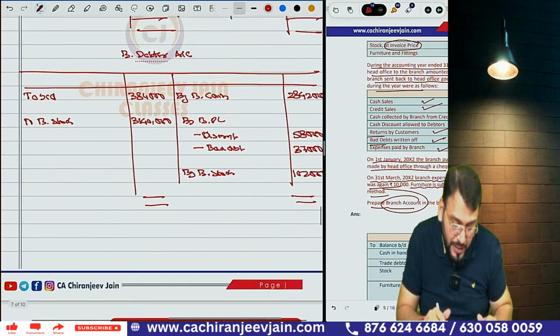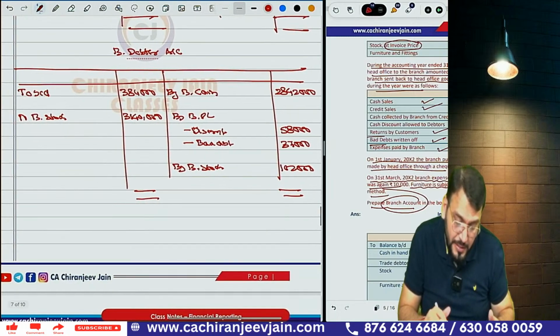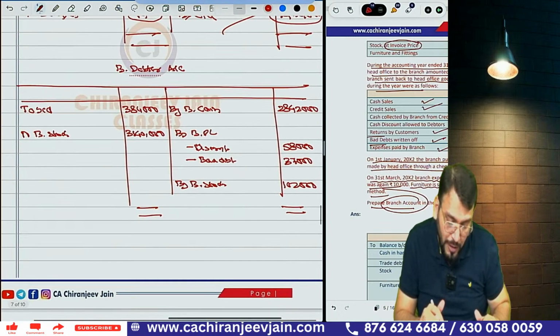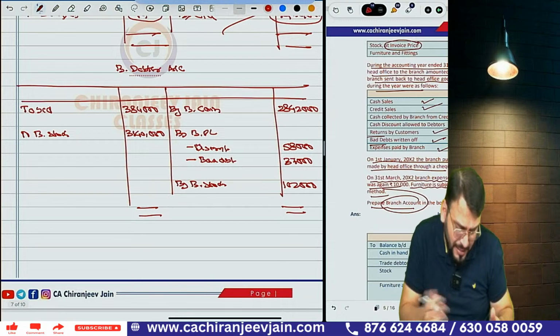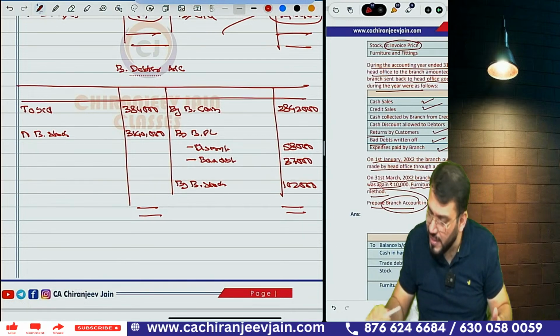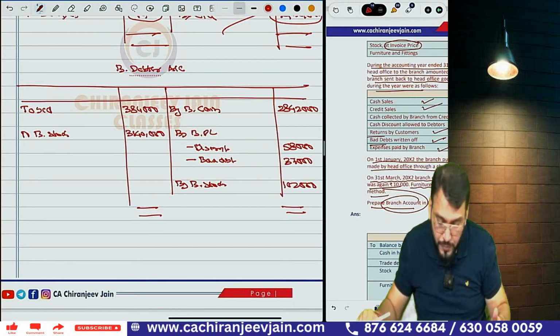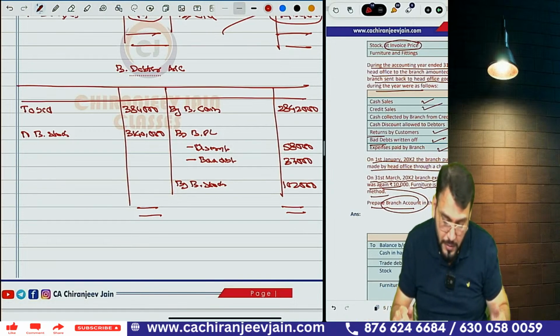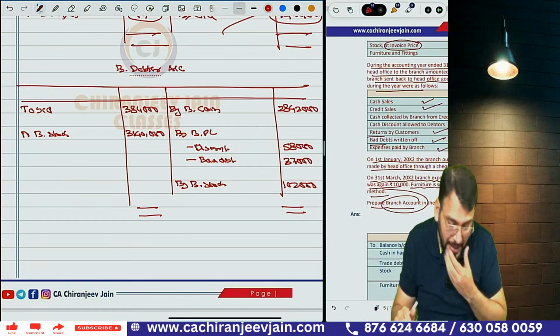In the branch debtor account we will try to find out how much cash is in this. What will we find, because this is also given. I think there is no balancing figure. Check. This is tallied only. 3 lakh 384 plus 3140 minus 2842 minus 58 minus 37. Correct?